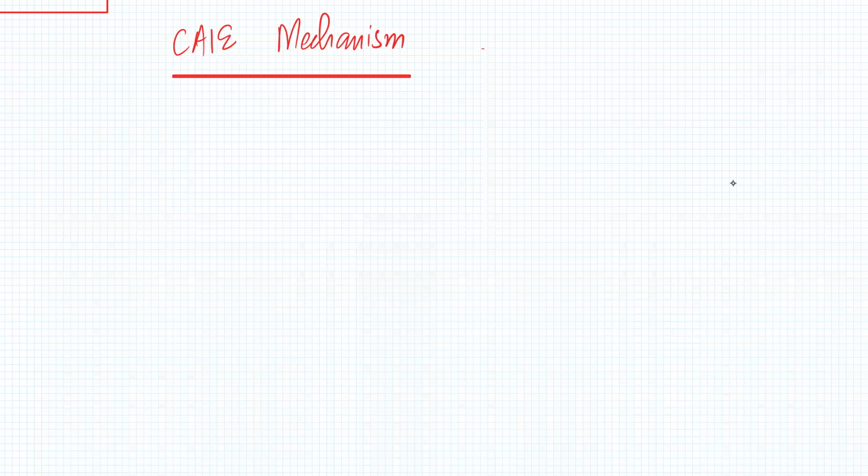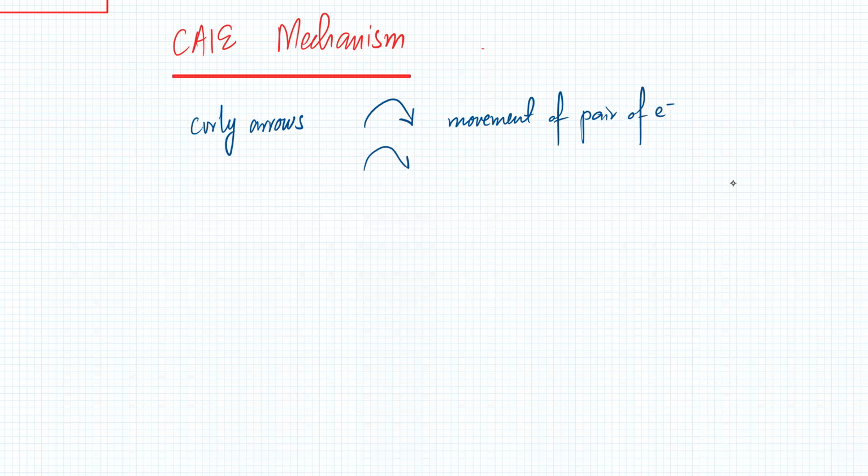Now, when you're writing mechanisms, first thing is you should know that there's a concept of curly arrows. So make sure you learn this terminology, that is how you write a mechanism. Curly arrows. So this is a curly arrow. A curly arrow represents the movement of two electrons. A full curly arrow shows the movement of a pair of electrons, 2 electrons. Then there's another one which is a single curly, a half arrow. That shows the movement of 1 electron, of a single electron. So there would be 2 types of arrows.